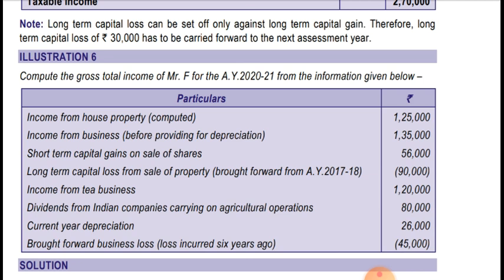Short-term capital gain is there and long-term capital loss is there. Long-term capital loss can be set off only against long-term capital gain, so no adjustment can be made. It will be carried forward to next assessment year. Income from tea business is 1,20,000. From that, 60% is exempt, only 40% taxable. So that 40% will be the business income. And dividend income from Indian company is exempt under section 10(34) up to rupees 10 lakh. So the 80,000 will be exempt. Hope you have understood. Let's see the solution.